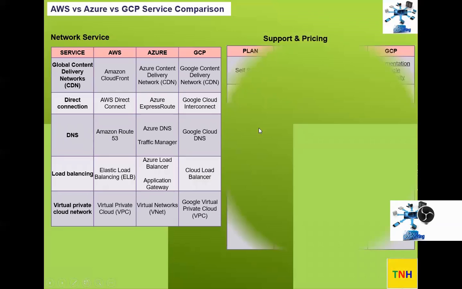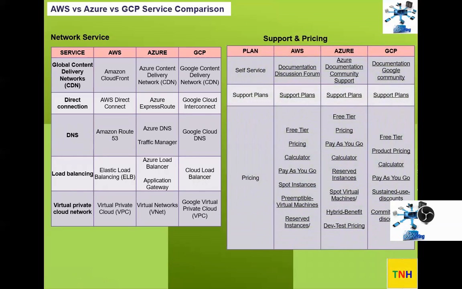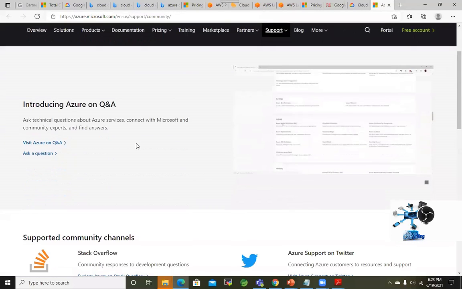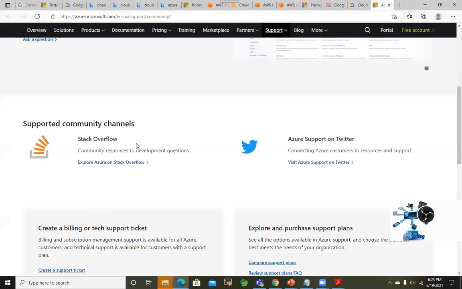All right, so the next one is support and pricing. This is kind of an important thing. In AWS self-service, we have documentation and discussion forums. Azure also has documentation and community support, and GCP also has those things. If you go to this one, you can see community support from Azure, so you can post your questions. It is supported by community channels like Stack Overflow, one of the most popular. You know these things, right?